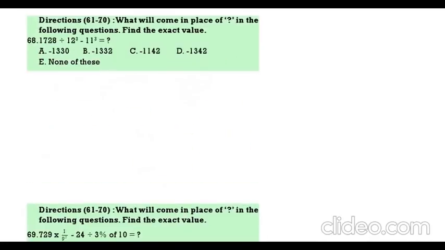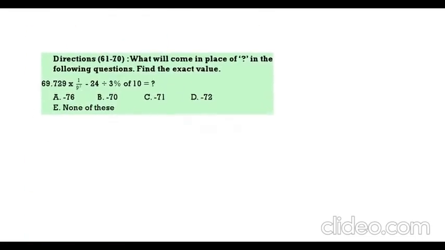Next question. 1728 by 12 cube, that is 1. 1 minus 1331 is equal to question mark. So the answer is minus 1330. Next one. 729 by 9 square, that is 9, minus 24 divided by 3% of 10. 3% of 10 means 10 by 3, so that is 80. So 9 minus 80 is minus 71.